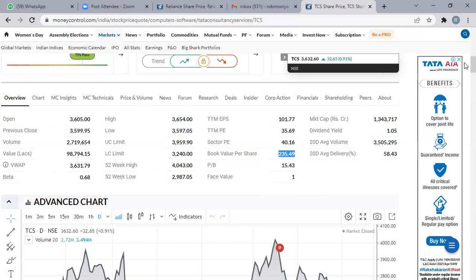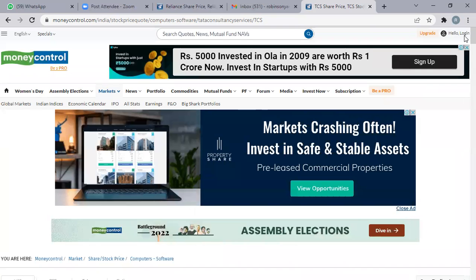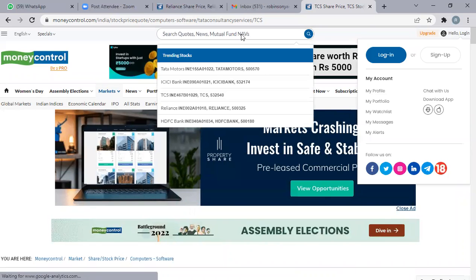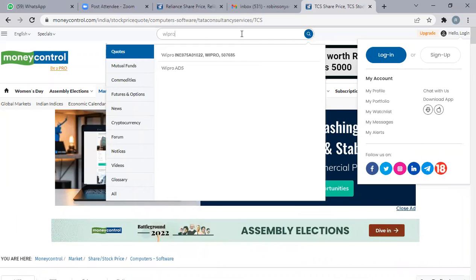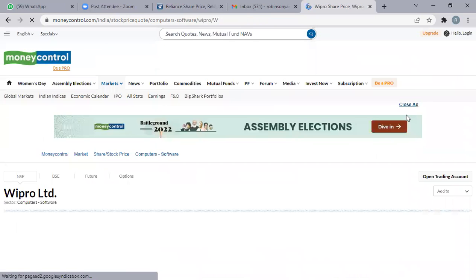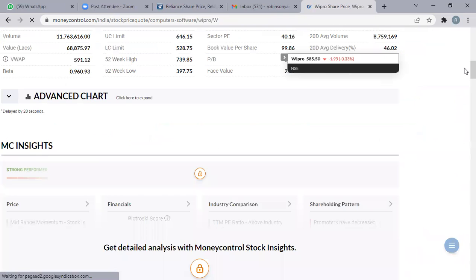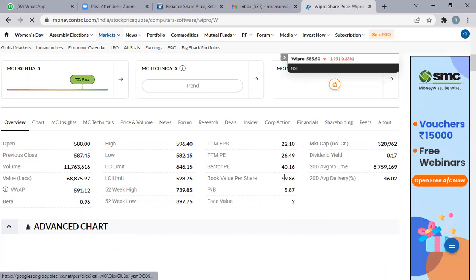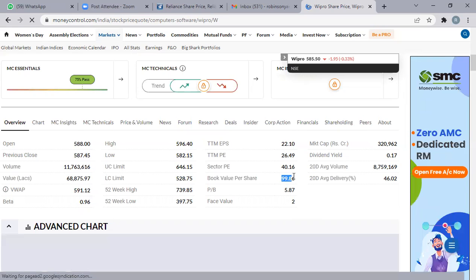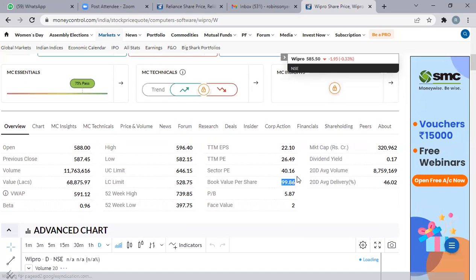Okay, sir, you may say, sir, Reliance is not a software company. You compare with a software company, sir. So I'll look into another software company. So 235 for TCS, and let us say Wipro, the Bangalore-based company Wipro. So for Wipro, see the book value is 99 rupees. Book value is 99 rupees.